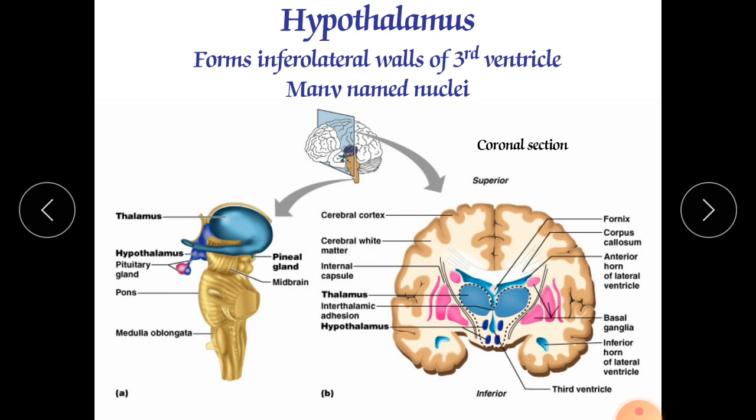Next is control of body temperature. The hypothalamus also functions as the body's thermostat. What is a thermostat? A thermostat is the apparatus which maintains your body temperature. It won't allow the temperature to increase and won't allow it to decrease. That is called a thermostat. So the thermostat is set in your hypothalamus.